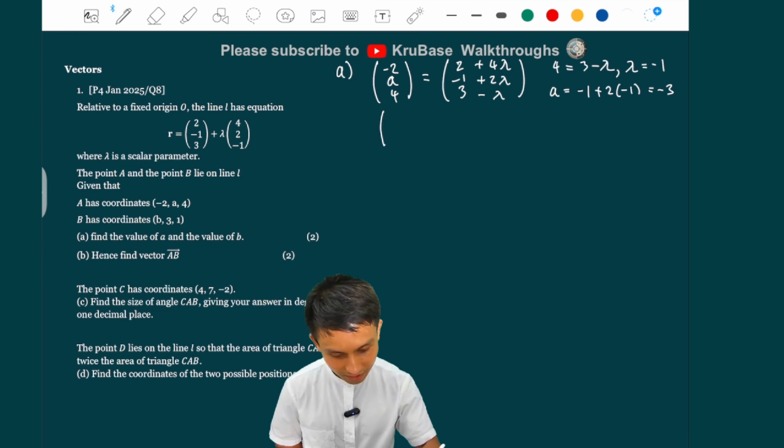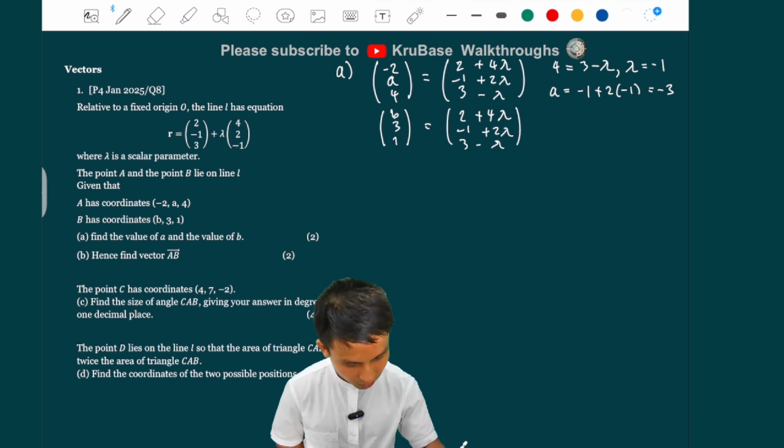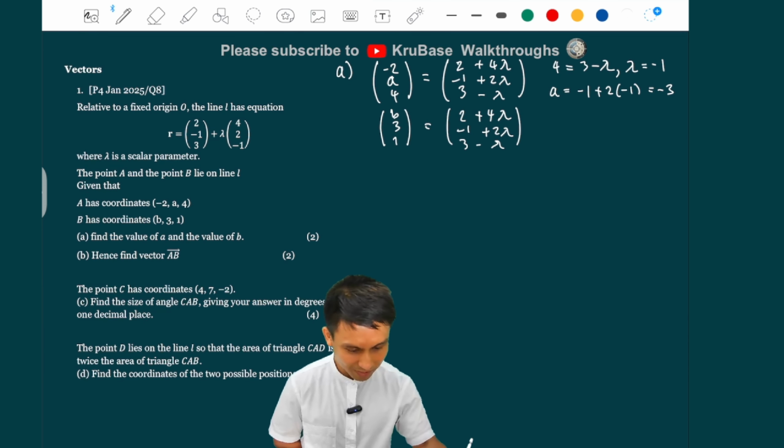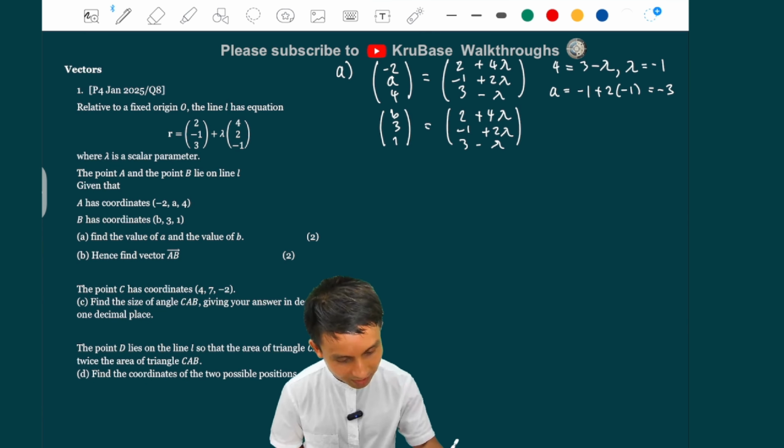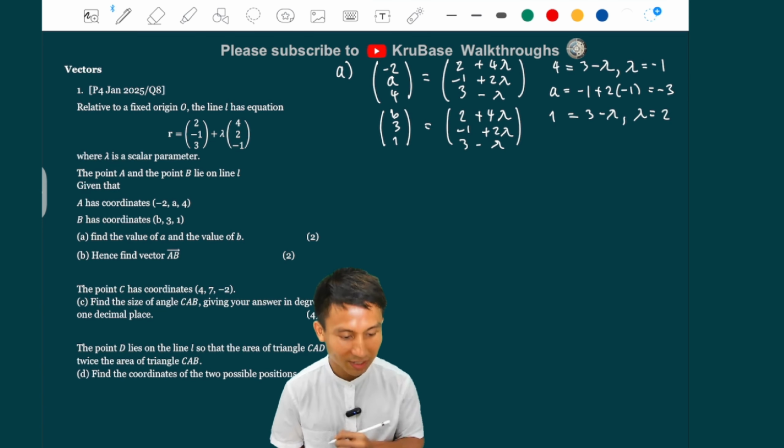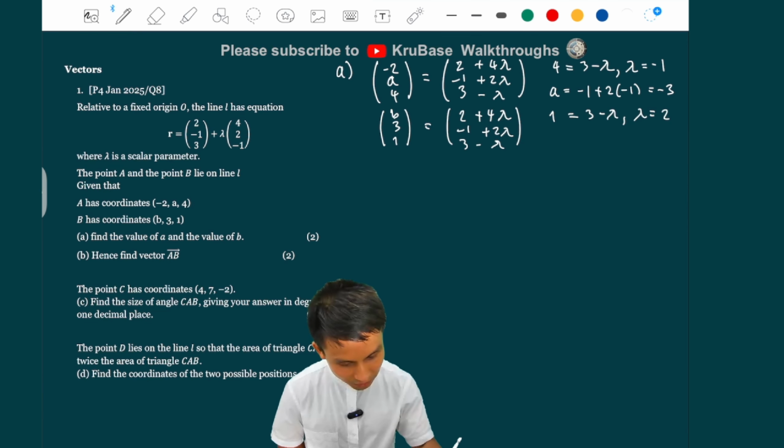Not hard now. (b, 3, 1) equals the same thing. They're going to have different lambdas, of course. Again, we look at the third component. So 1 equals 3 minus lambda. Lambda equals 2 this time. And then we're going to use that to solve for b.